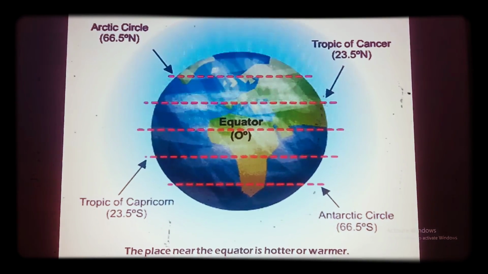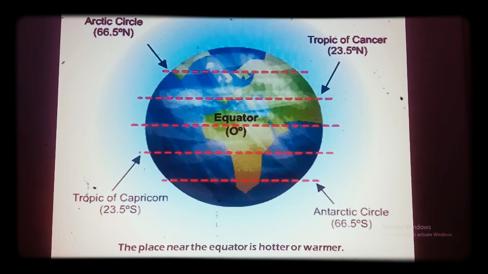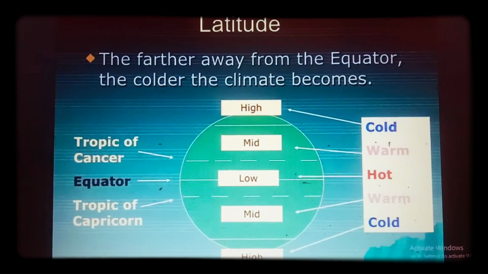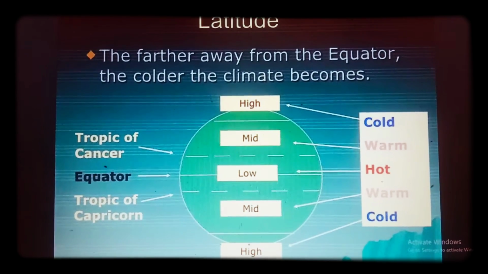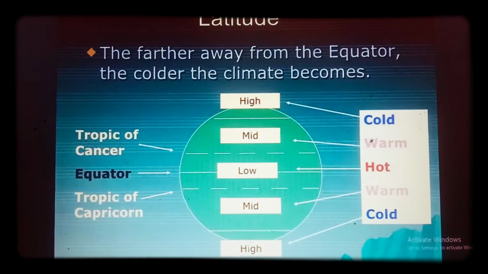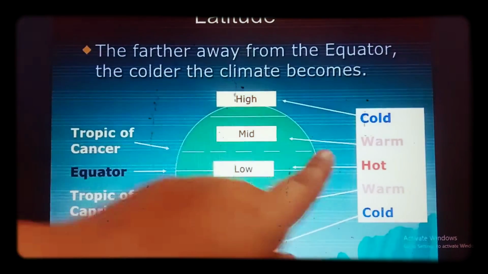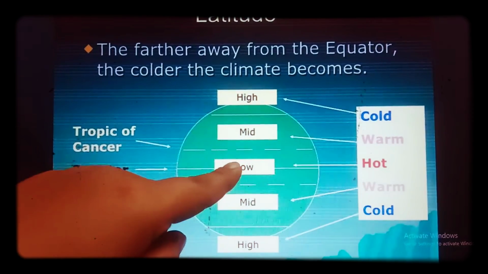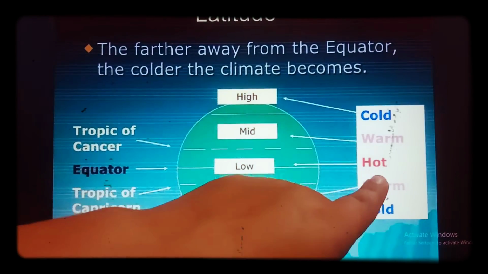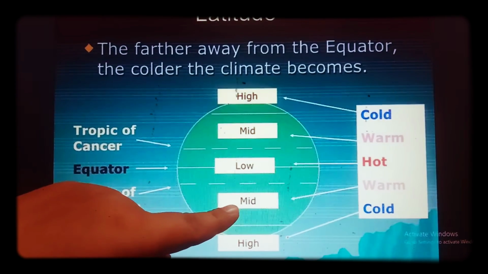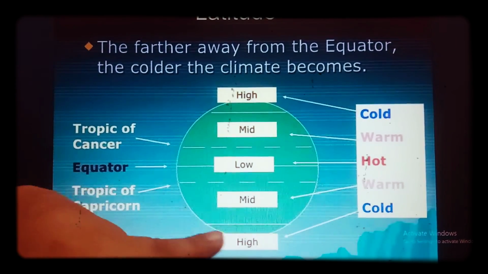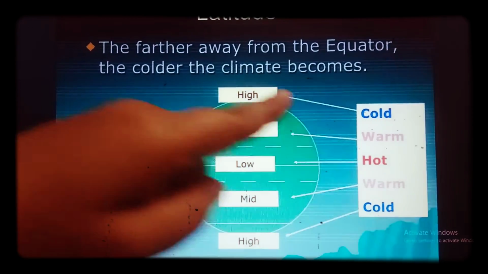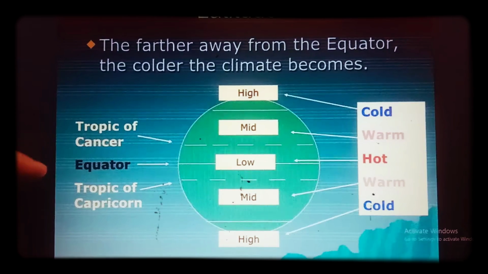The place near the equator is hotter or warmer. The farther away from the equator, the colder the climate becomes. As we can see in this picture, here is the height. This region is cold. This is the middle part. This region is warm. This is low temperature and this region is hot. This is again the middle region and this is warm, and this is again a high temperature and this is the cold temperature. Here you can see properly in this picture.